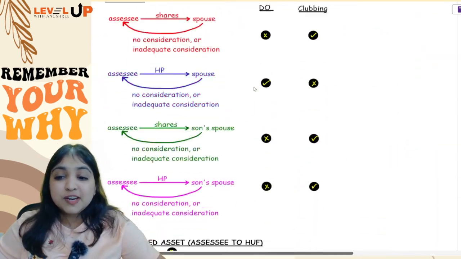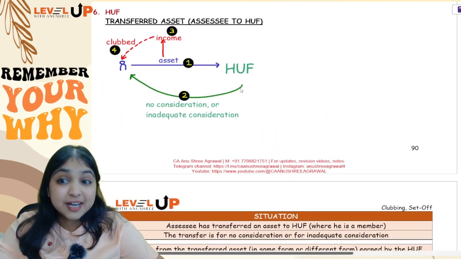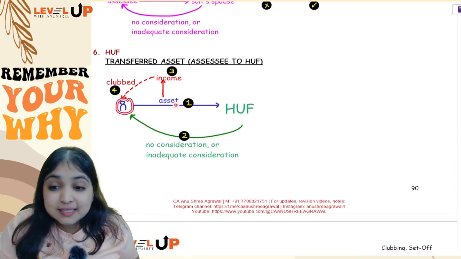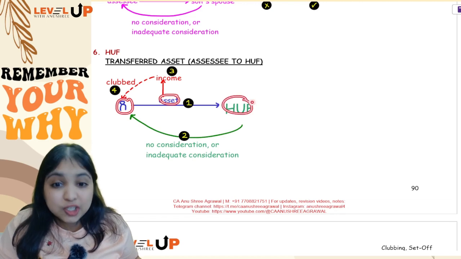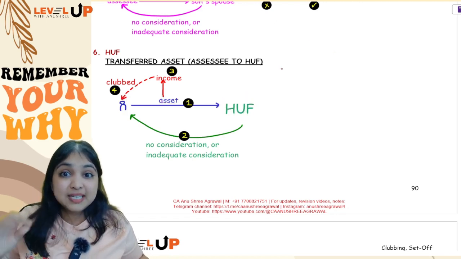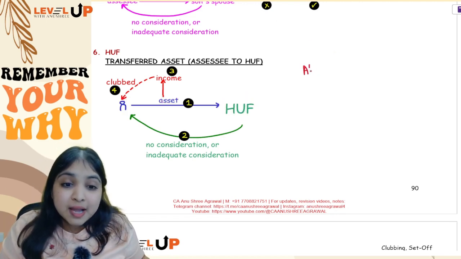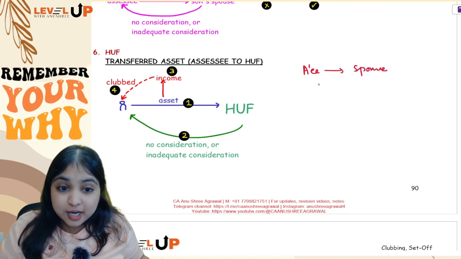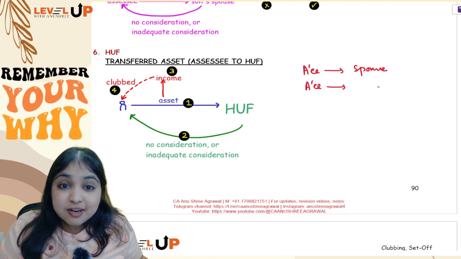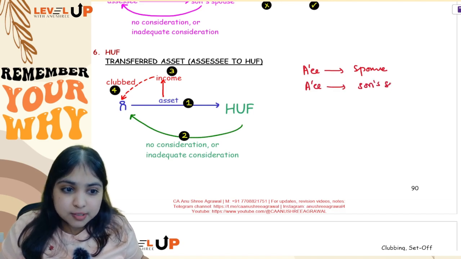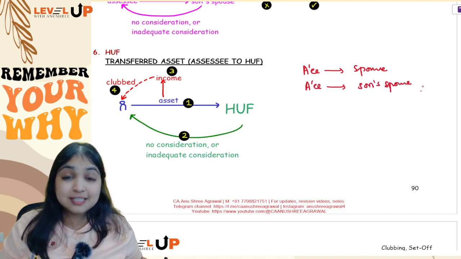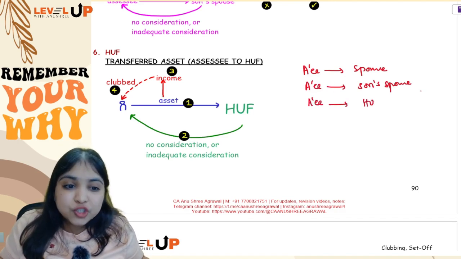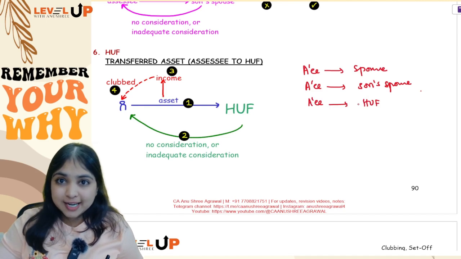Okay, so we're done with our first 5 adjustments. Now come to the 6th adjustment. In the 6th adjustment, the assessee is transferring any asset to HUF. This transfer of asset we have seen in 3 places now. The assessee is transferring the asset to spouse for no consideration or inadequate consideration. The assessee is transferring asset to son's spouse for no consideration or inadequate consideration. Last point now, the assessee is transferring asset to HUF for no consideration or inadequate consideration.